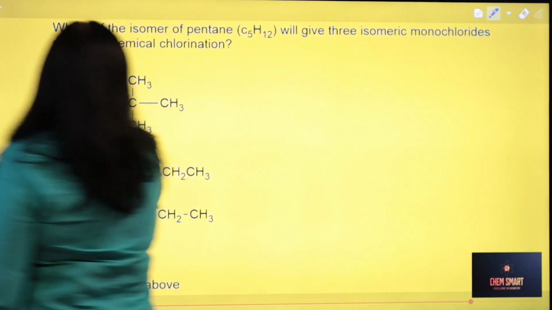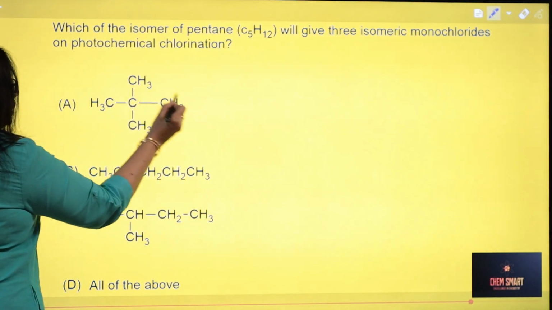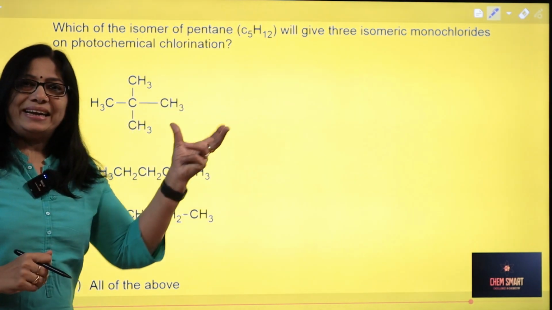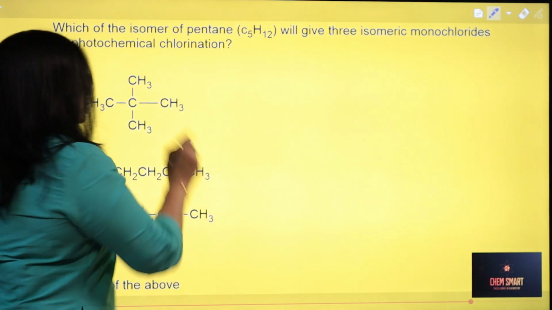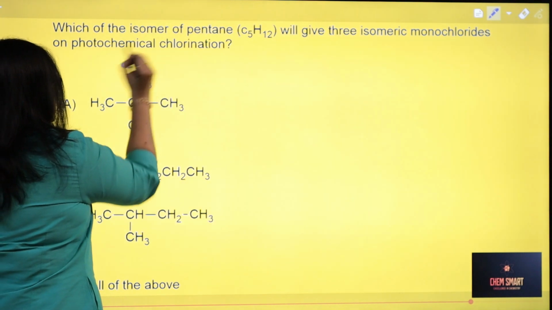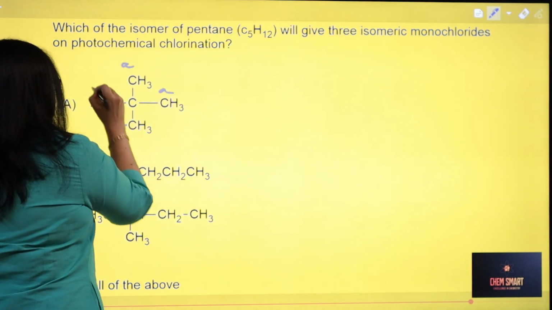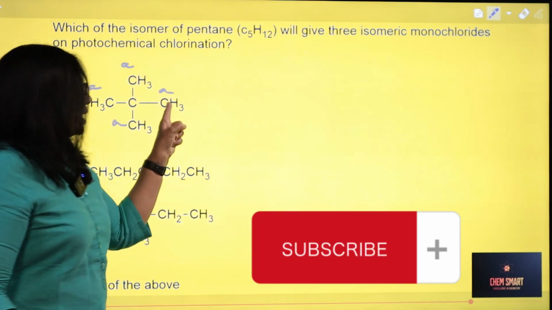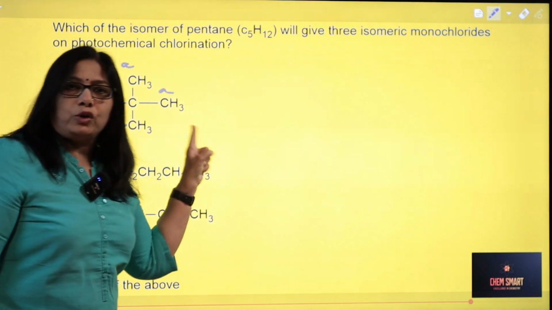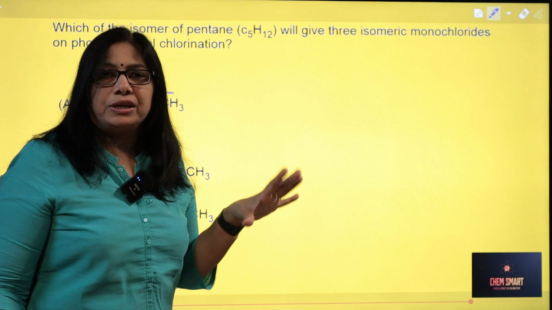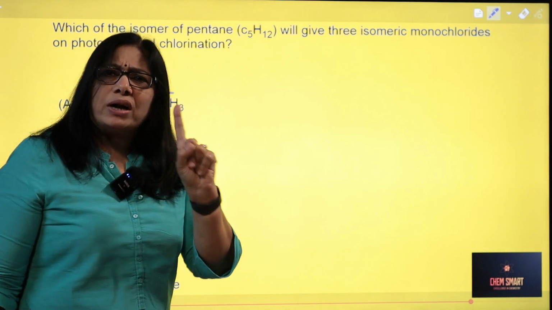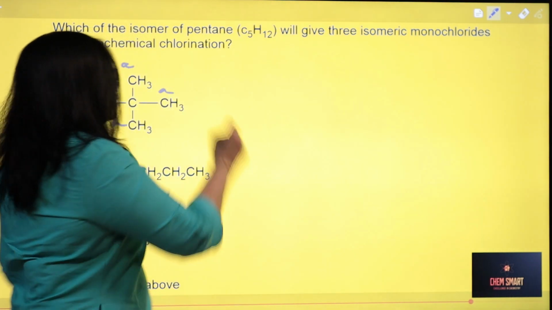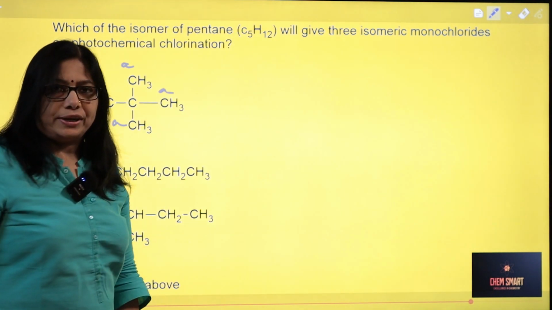If you look at neopentane, all these methyl groups are identical with respect to the central carbon. So if I take this as A, all these will be taken as A. So whether you take one hydrogen out of any of these methyl groups and substitute it by halogen, you will be getting only one type of product. That is, this will create only one single monochloride.